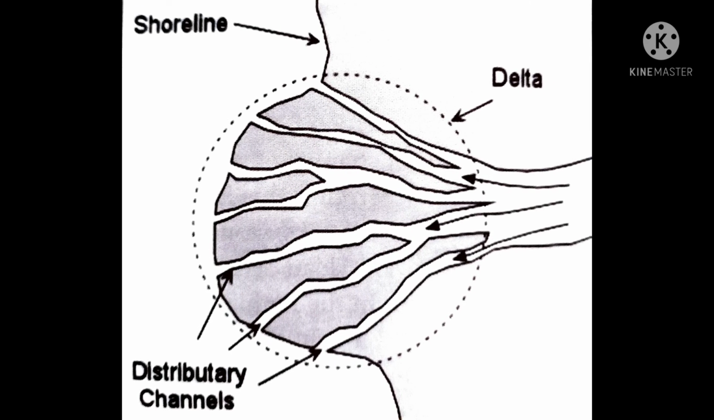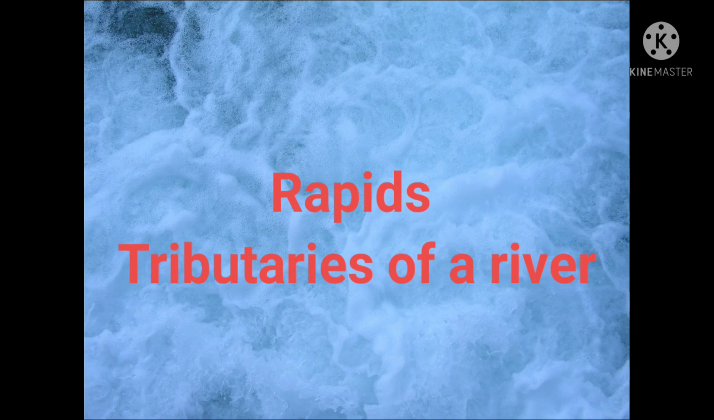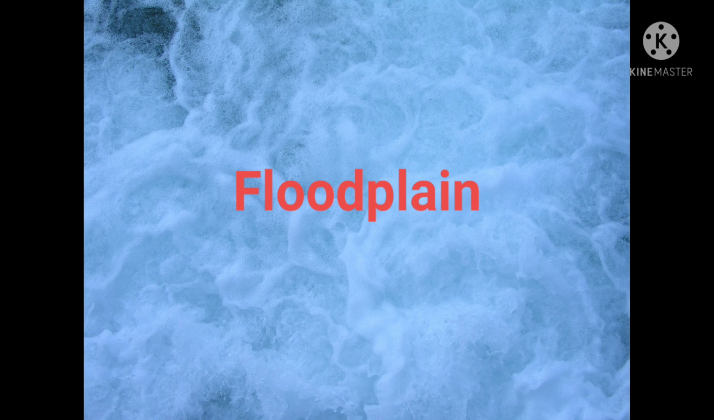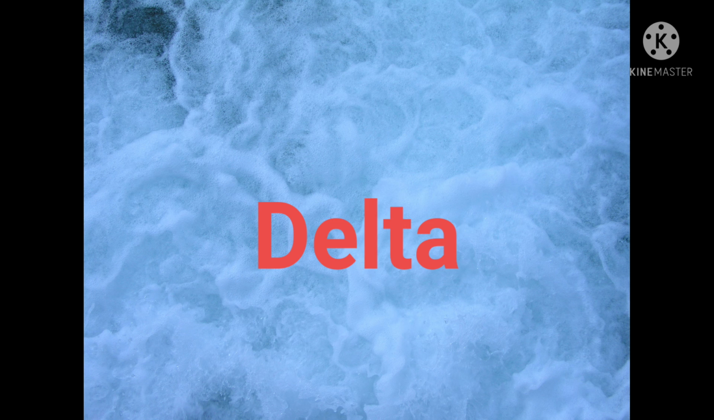This image shows the formation of a delta. Here you can see the river break up into different distributary channels. So that's all about the working of rivers. Today we learned about rapids and tributaries of a river, meanders and oxbow lake, floodplain and deltas.